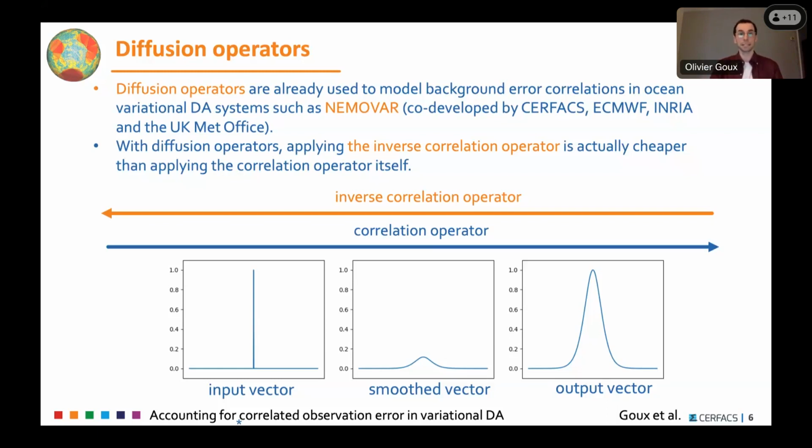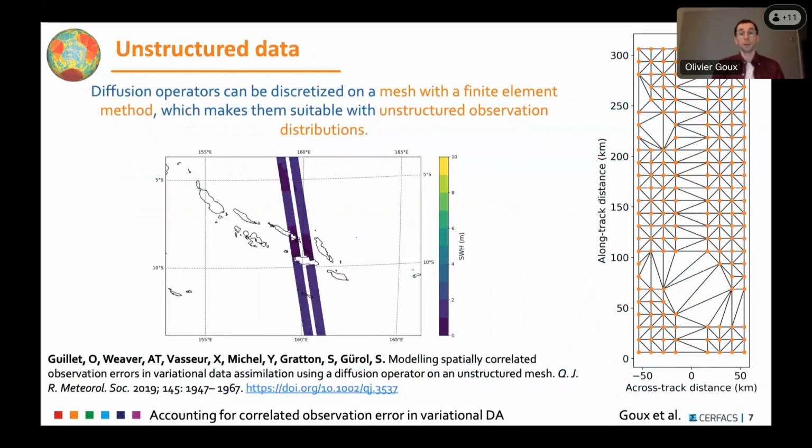And another good point for diffusion operators is that they can be used on a mesh. Classical diffusion operators for background error correlation are used on a grid, and a lot of methods need a structure. This one doesn't, because if we use finite elements for modeling diffusion, then we don't need the observations to be structured. This was actually developed during Olivier Goux's PhD at Surfax. So here I'm showing in the figure in the middle the swath that goes over the Solomon Islands, and you can see that it creates, for example, gaps in the data. And we can see on the right the corresponding mesh. We just adapt to the gap, which makes this lack of structure and this gap transparent in the modeling of diffusion and in the correlation operator.